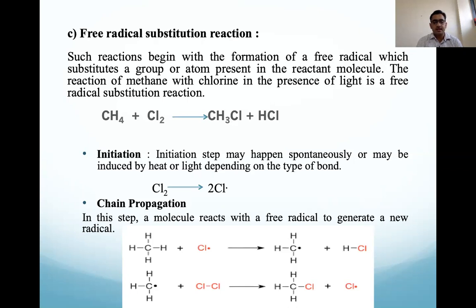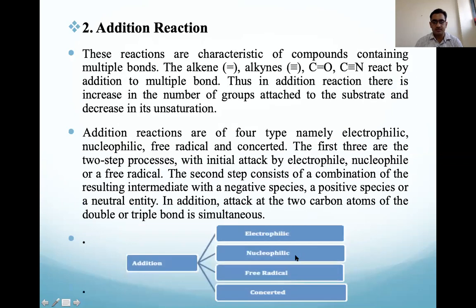So that Cl radical, the chlorine radical, abstracts the proton from the methane and becomes a methyl radical here. That is the methyl radical. And that methyl radical again attacks the chlorine molecule by a radical reaction. A chlorine radical is also generated, and we get chlorinated methane here. So chloromethane is there. That is the chain propagation reaction.